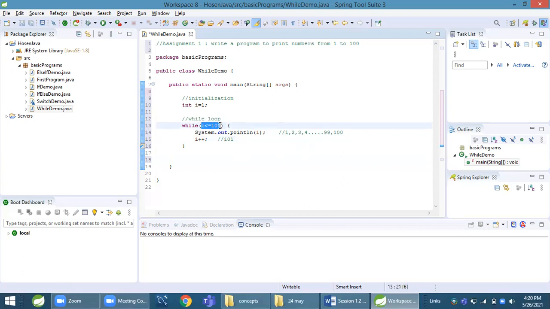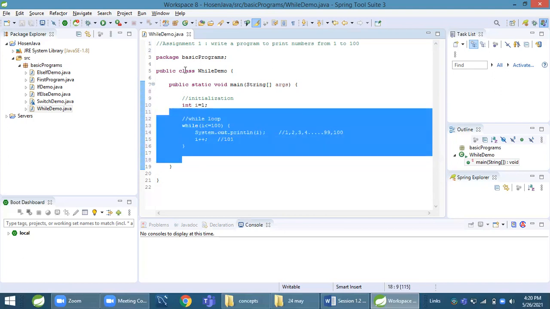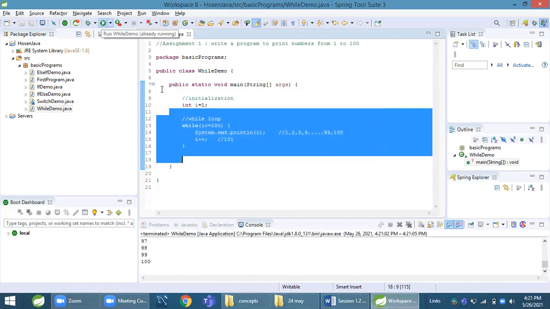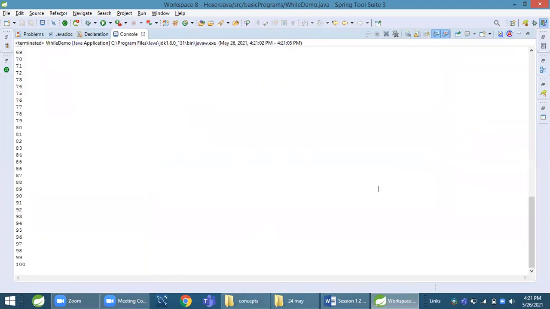You can pay attention to the point where I am selecting text. 101 is not less than 100, and not equal to 100. So the condition will become false and it will come out of the while loop. Now this will print 1 to 100. Let's check it by running it. It printed from 1 to 100.